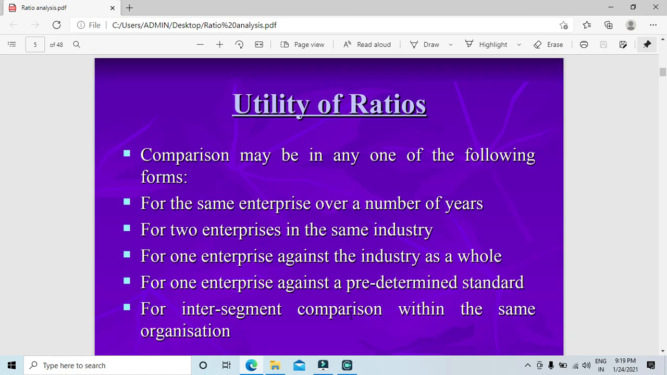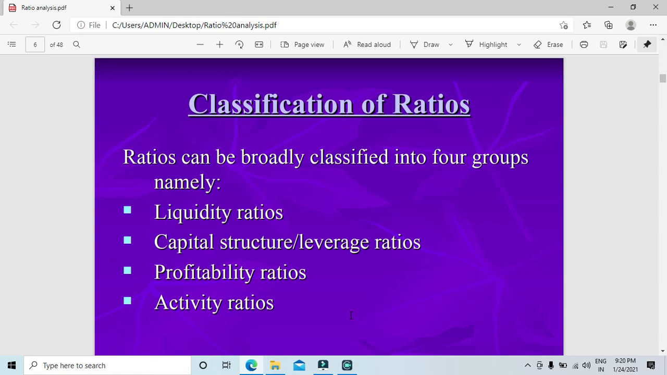Now why are these useful? Ratios are useful for the same enterprise over a number of years, for two enterprises in the same industry, for one enterprise against the industry as a whole. So this is how the ratios can be calculated. From the last 10 years, what was the performance, like that you can do, or for two enterprises in the same industry you can calculate, or for one enterprise against the industry as a whole. So in comparison, how the entire industry is working as such, and for inter-segment comparison within the same organization.